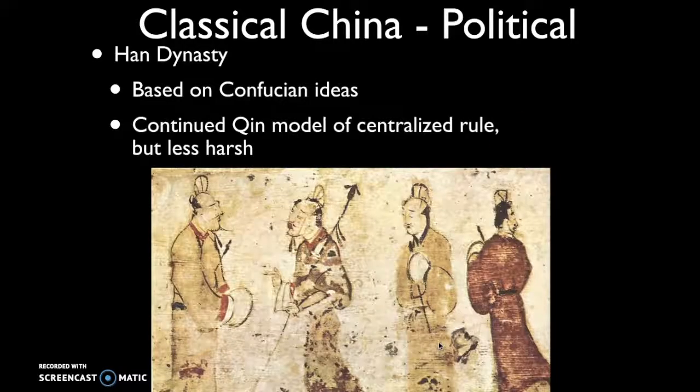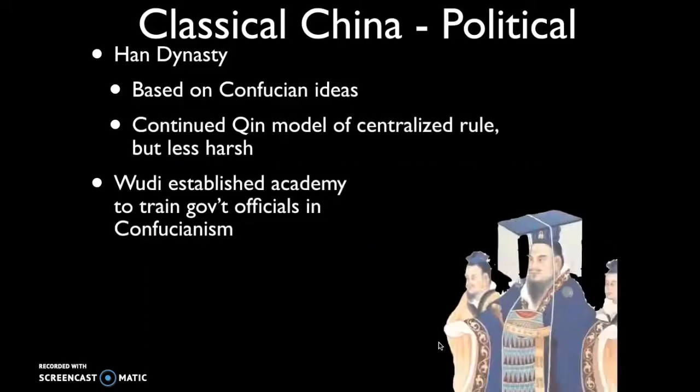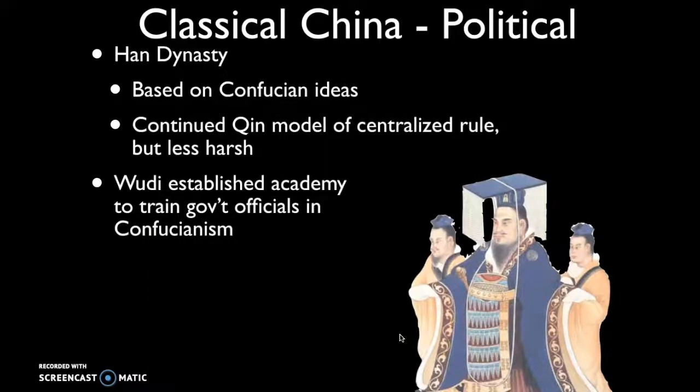Now, he continued the Qin model of centralized rule, but was far less harsh, not following legalist principles, but instead those Confucian ideas. One of the important rulers in the Han Dynasty was Wu Di. And one of the things that Wu Di recognized was that one of the things that Confucius stressed was education.